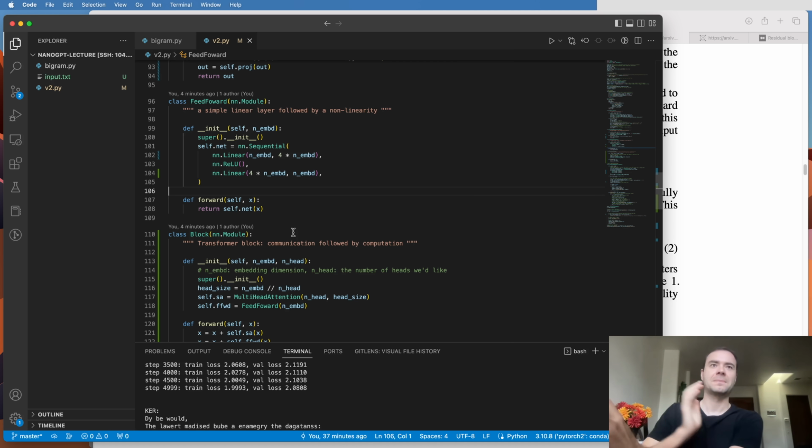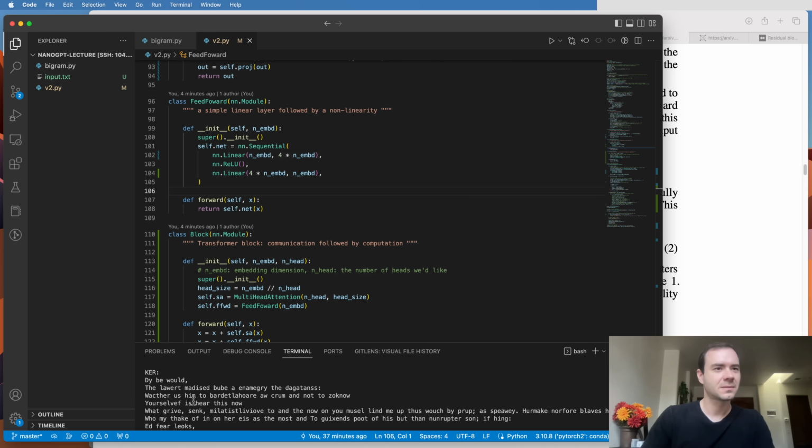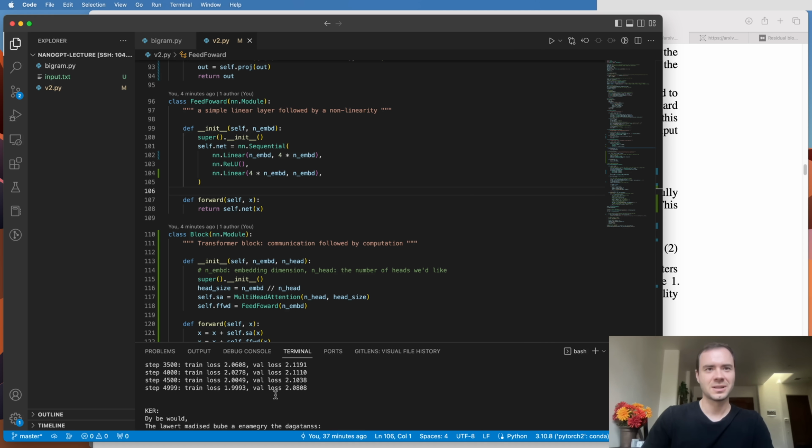And then I trained this, and we actually get down all the way to 2.08 validation loss. And we also see that the network is starting to get big enough that our train loss is getting ahead of validation loss. So we're starting to see a little bit of overfitting. And our generations here are still not amazing, but at least you can see things like "is here, this now, grieve, sync." This starts to almost look like English. So yeah, we're starting to really get there.